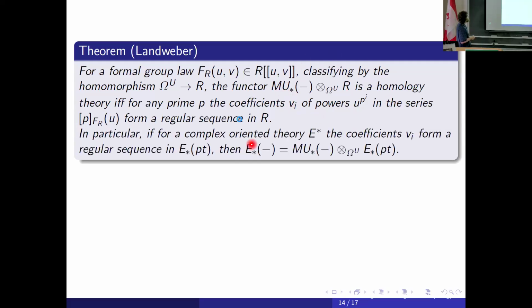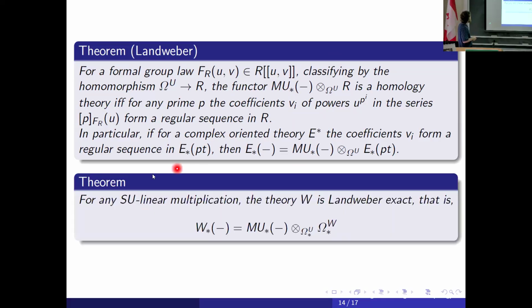And from some other calculations with this formal group law, we can obtain that for any linear multiplication, this W is Landweber exact, so it can be obtained from mu by the change of scalars.